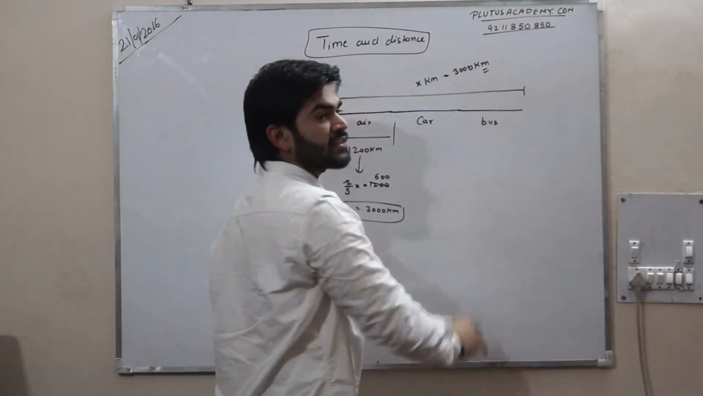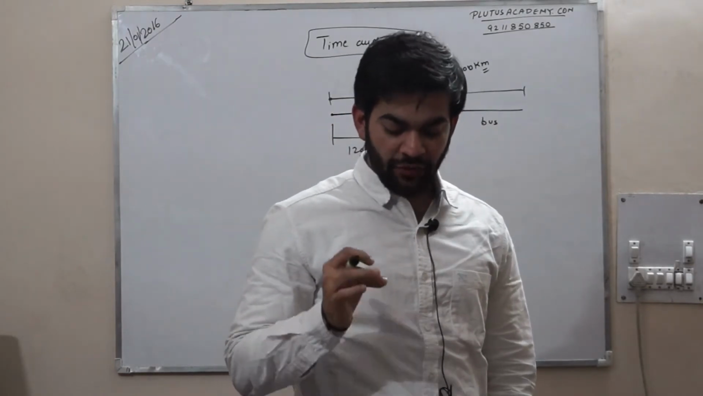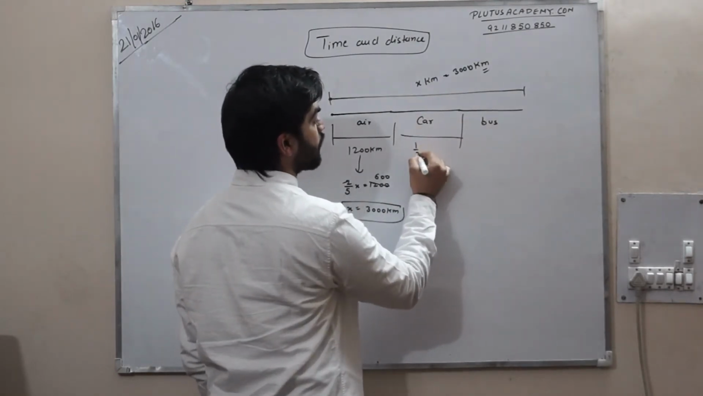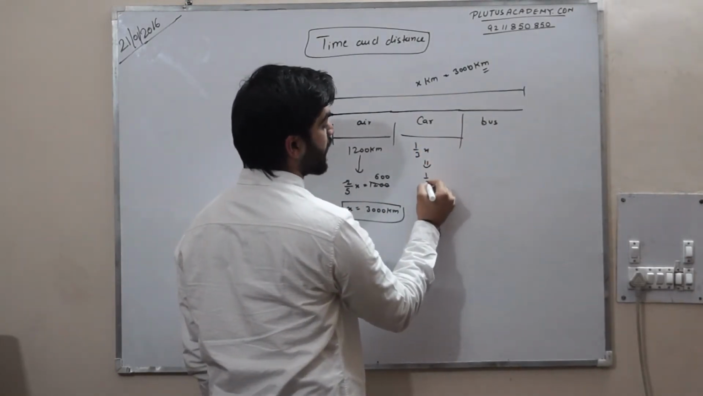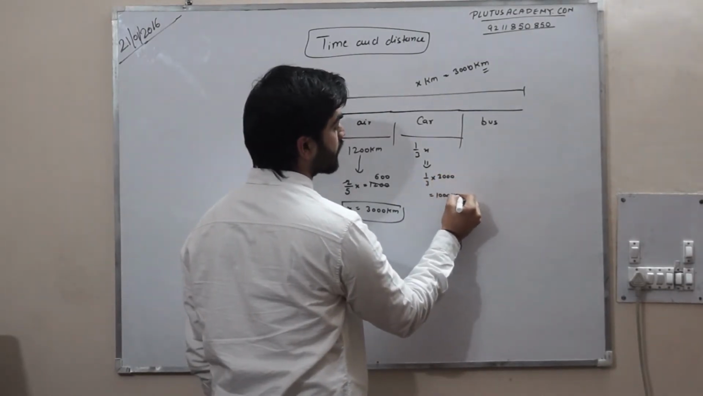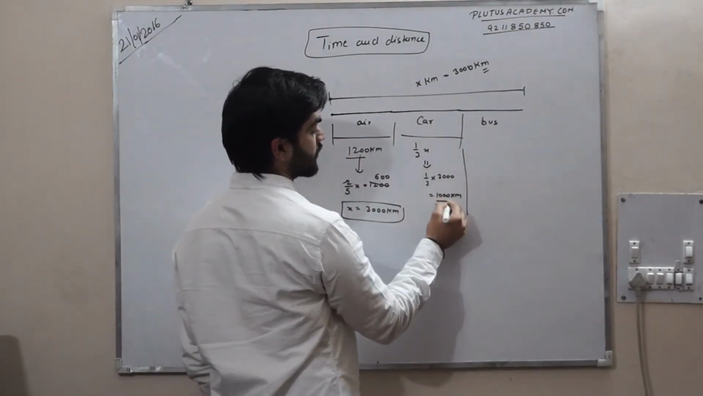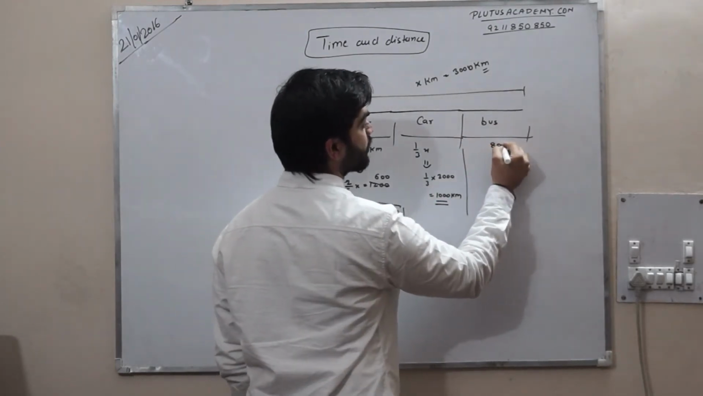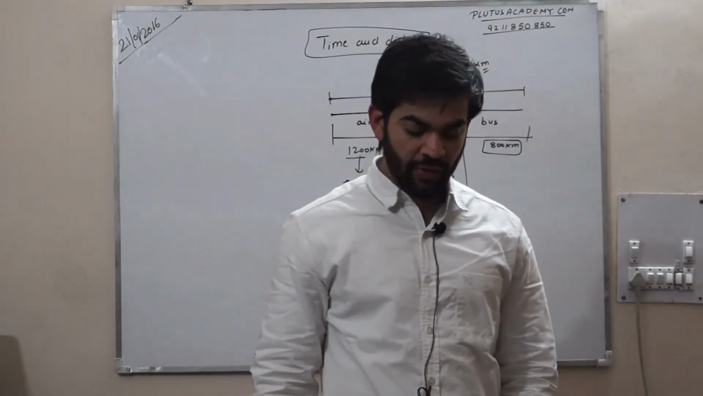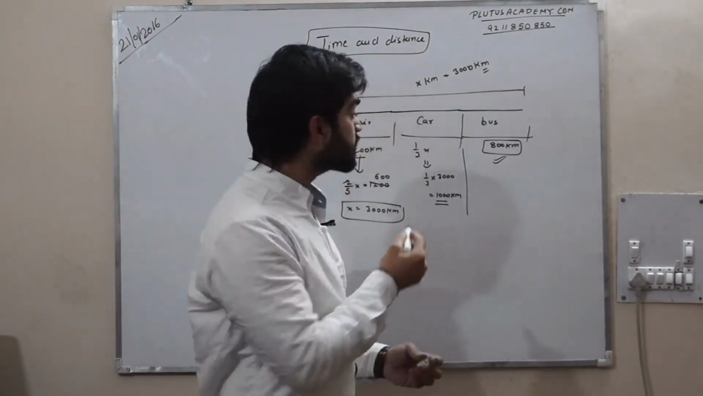But what he is asking: he traveled 1/3 of the trip by car. So what is 1/3? 1/3 of x. This should be 1 by 3 into 3000. It should be 1000 km. So of the total 3000, this is 1200, this is 1000. It means the remaining is 800. In the question he is asking the distance traveled by bus. So the distance traveled by bus is 800 kilometers. So this is my final answer.